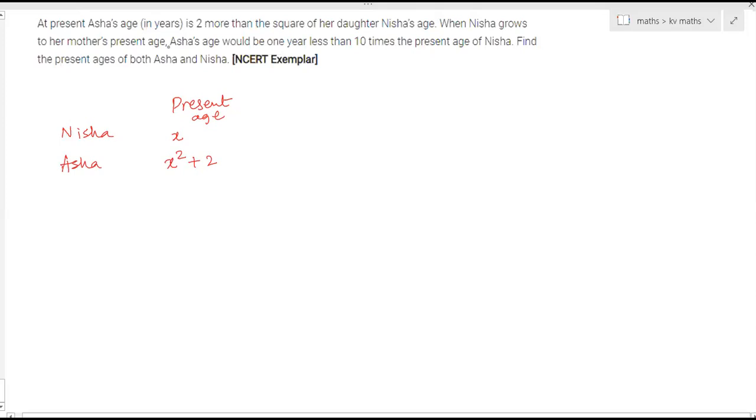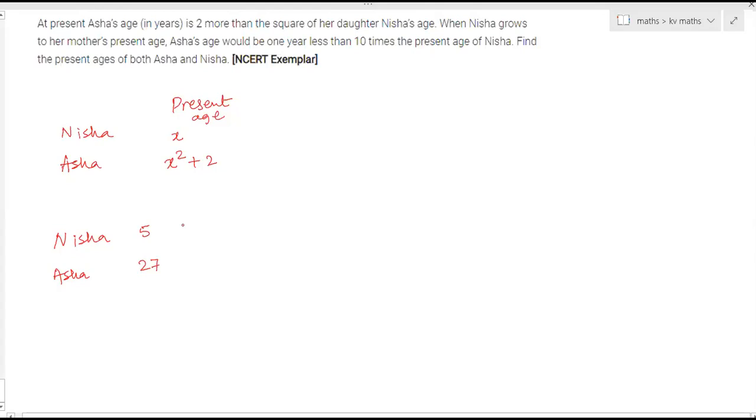Now when Nisha grows to her mother's present age, it means Nisha will become Asha's present age. Suppose in numbers instead of X, if you consider Nisha's present age is 5 years and Asha's now is 27 years. Now after how many years will Nisha become Asha's age? 22. How have you calculated? 27 minus 5.